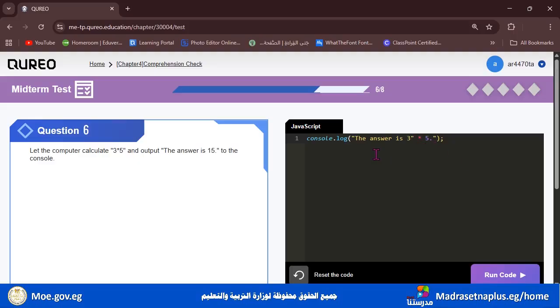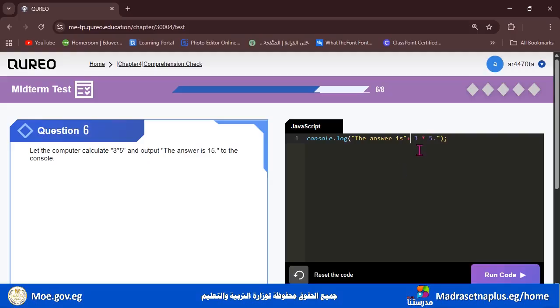As you can see, this line has 3 parts. First we have this, the answer is, this is the first part. It should be put between double quotation marks. So I need to end it with a double quotation mark. To join it with the second part, we need to add plus.